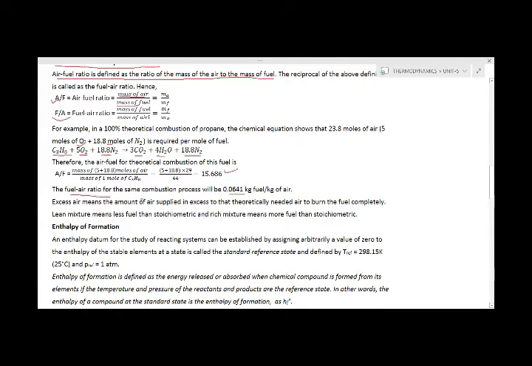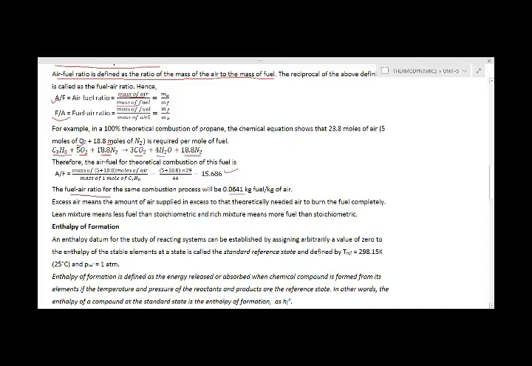Sir, this 18.8 is also in the products, sir, can we take that also? Yes sir, it is in the products too. But actually the 18.8 is being added here and it is being rejected here. We are writing the equation only for the reaction.